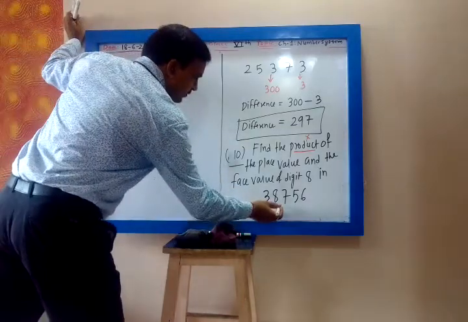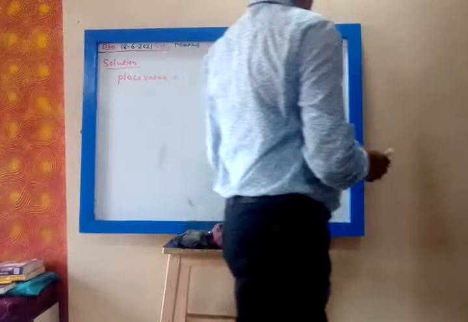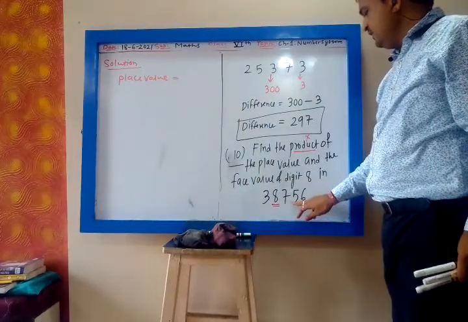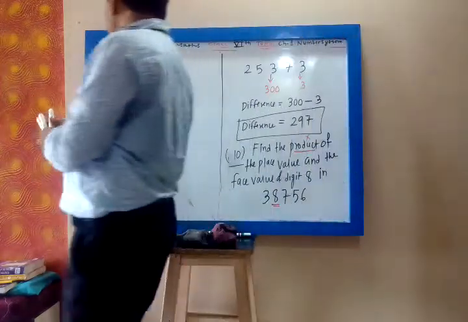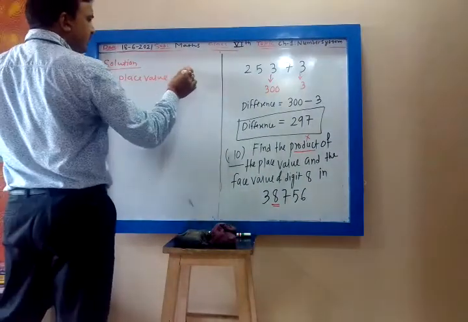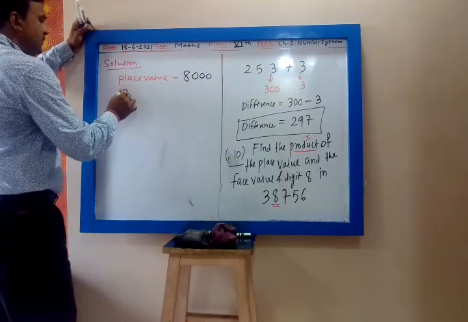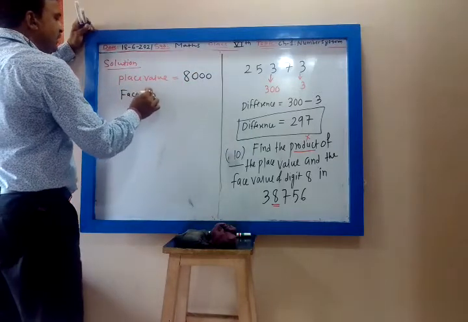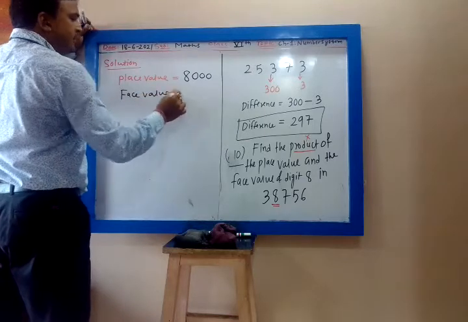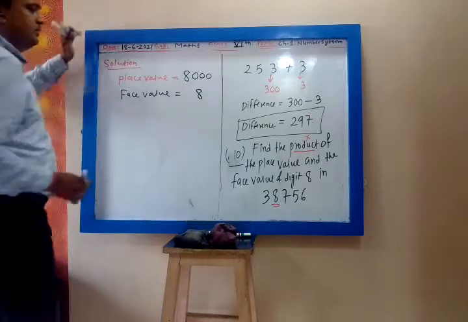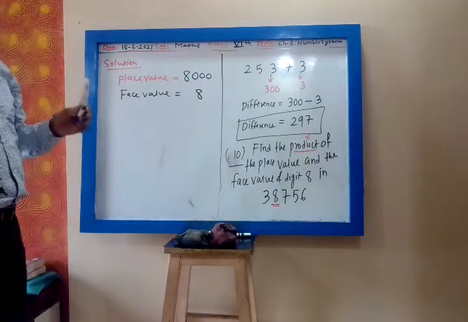Tell me, 8 is at which position? Ones, tens, hundreds, thousands. So its place value is 8000. Then the face value of digit 8. Face value of every digit is the digit itself, so the face value of digit 8 will be 8 only.